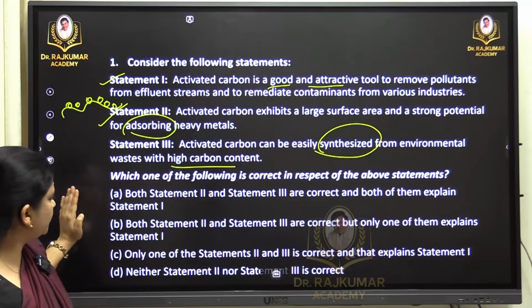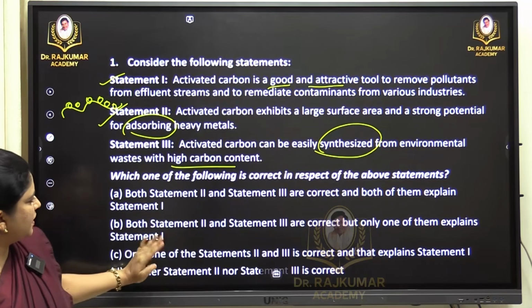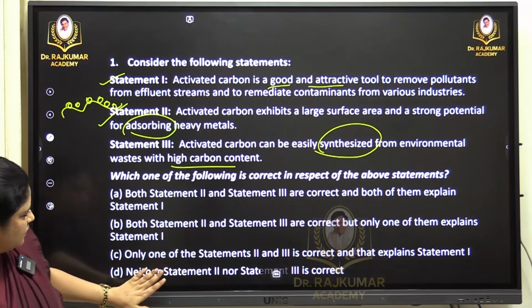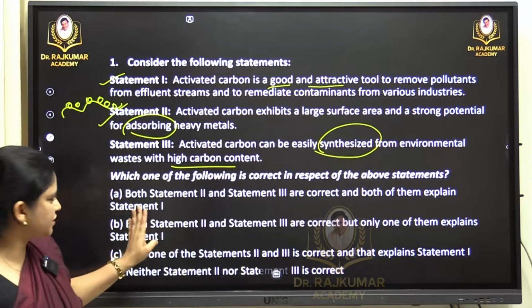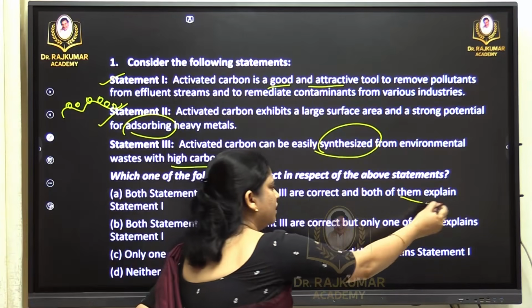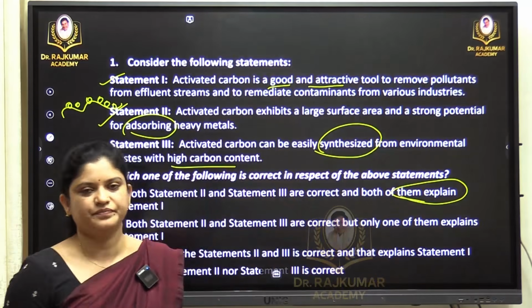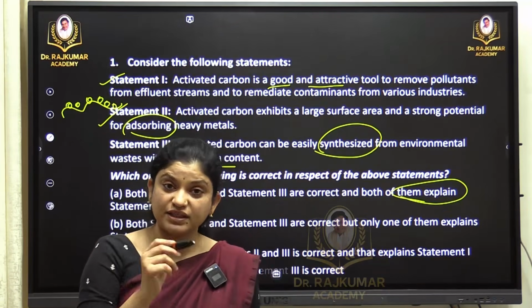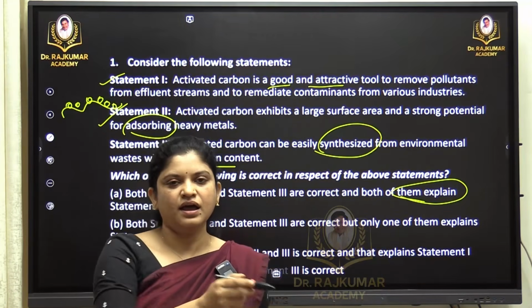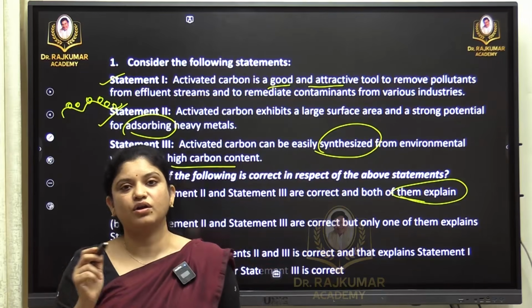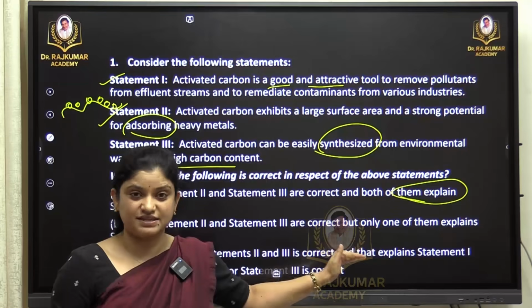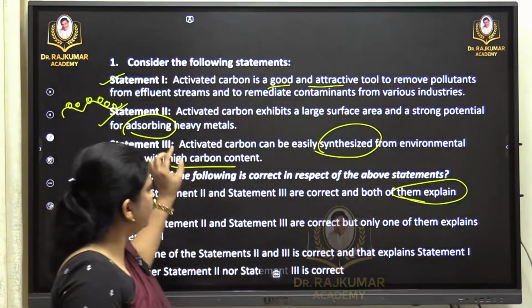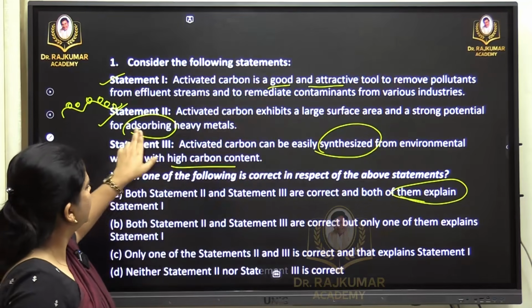So the answer would be both statement 2 and statement 3 are correct, and both of them explain statement 1. So how do we choose this word? How can we decide whether it explains? Identifying whether it is correct or not is easier, but identifying the options between first and second can be a little tricky. So we have to identify the keywords here.